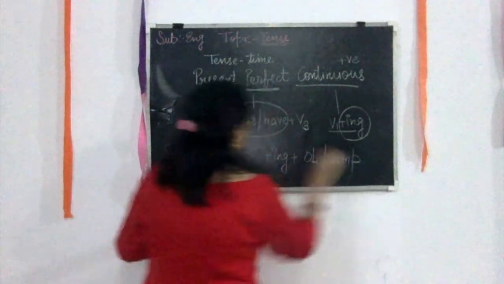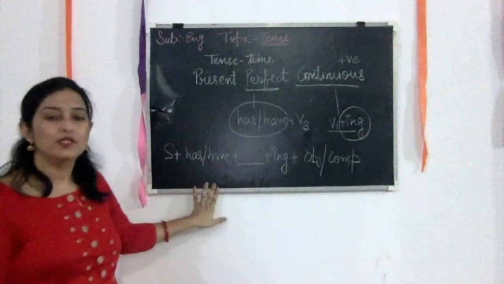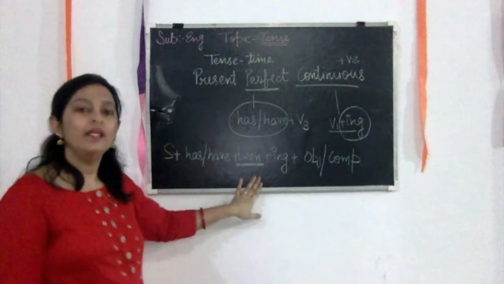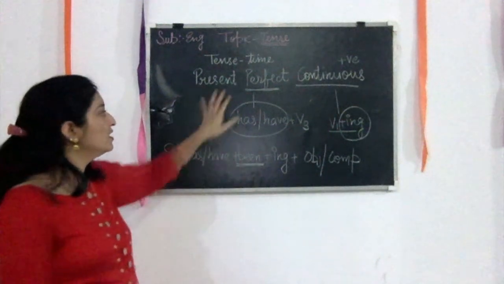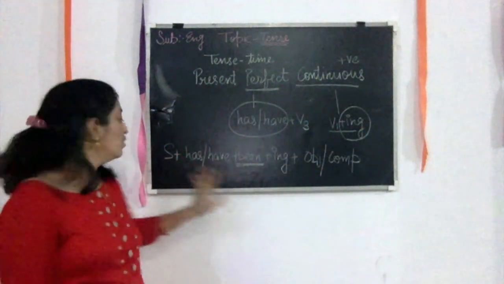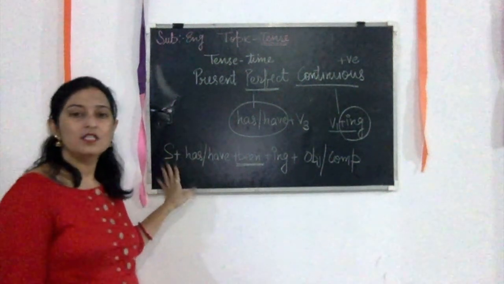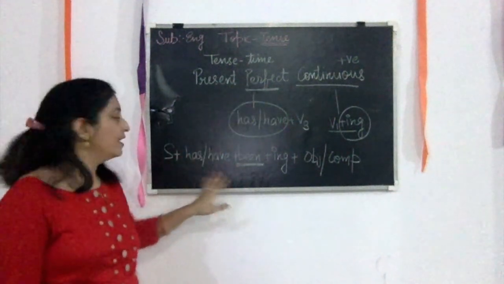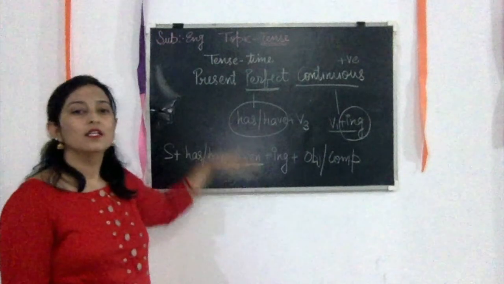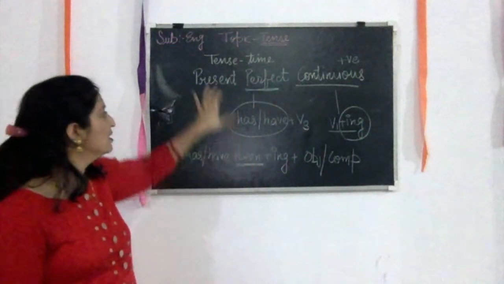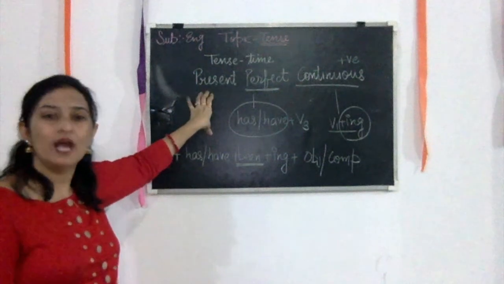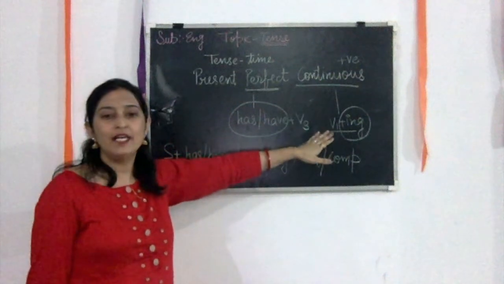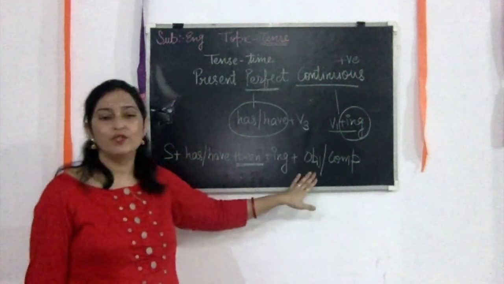And here we have to write one more thing, it is been. Been indicates that this is present perfect continuous. So you see, it's the easier one: subject plus has, have, because we write present perfect, and perfect means has, have, and then been shows this one is present perfect continuous, because been shows its own identity, and then continuous means ing, and we write ing plus object or complement.